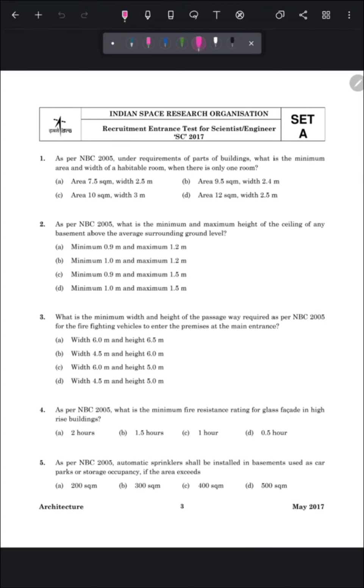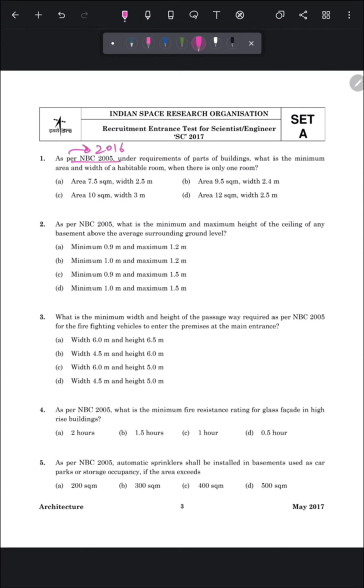So friends, this NBC 2005 is an important book and generally lots of questions were asked based on this book, and its latest edition came in 2016.